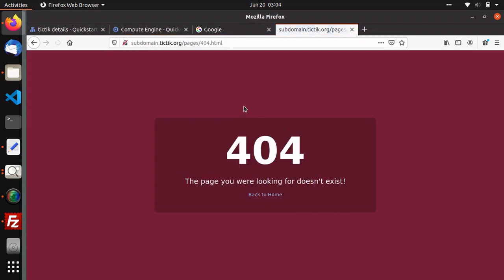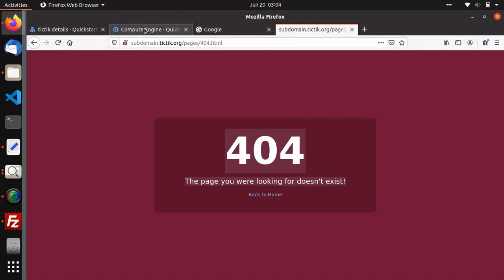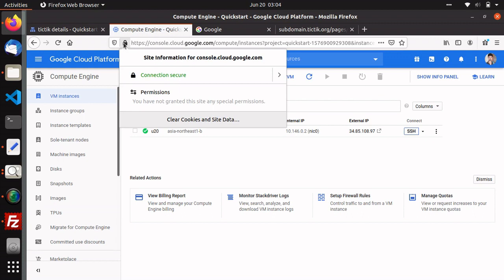So I'm hitting enter and you can see here it redirects me to a custom page design. And then later I'll show you how you can change this not secure connection to a secure connection like this one.